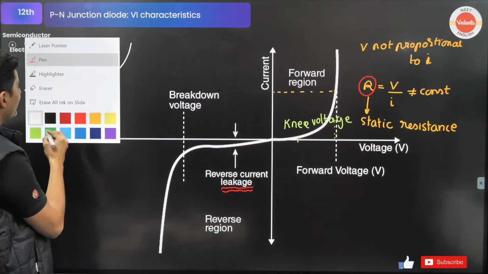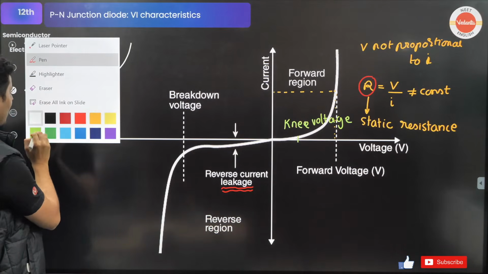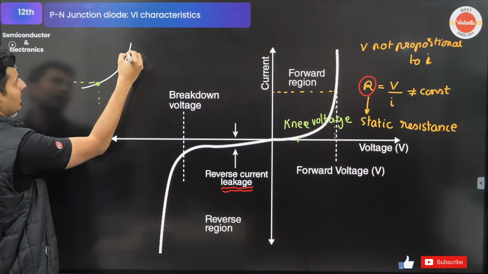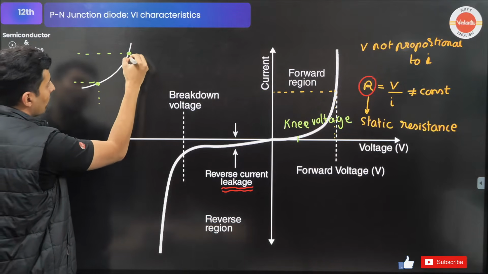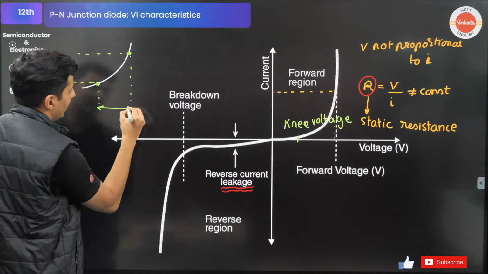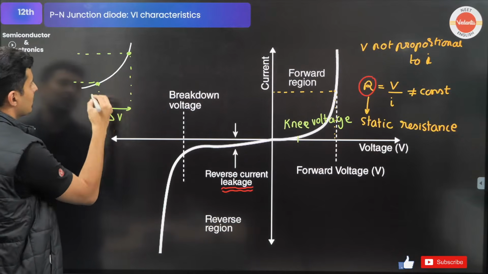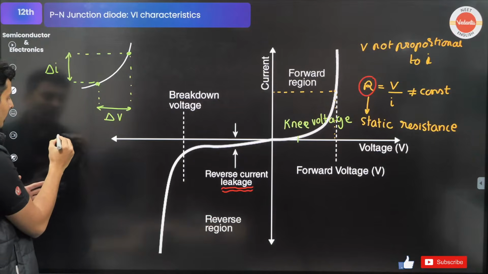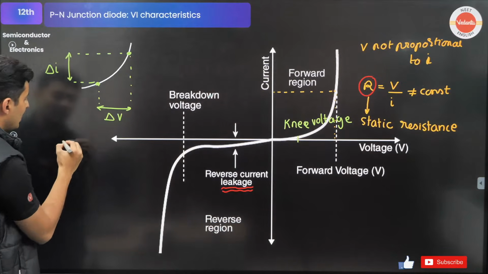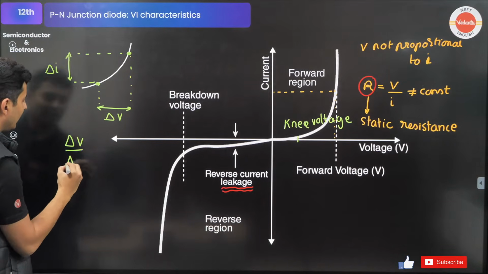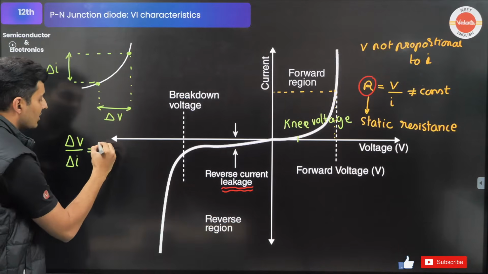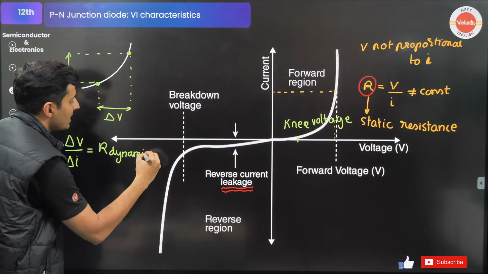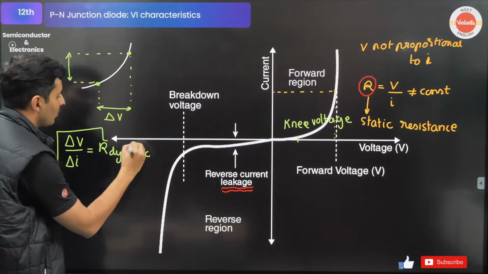If this is a voltage-current graph, and you measure voltage and current at some point, and then at some other point, let's say this is the difference of the voltage and this is the difference of the current, then instead of V by I, if you measure delta V by delta I, that is called the dynamic resistance. Dynamic resistance, very, very important.